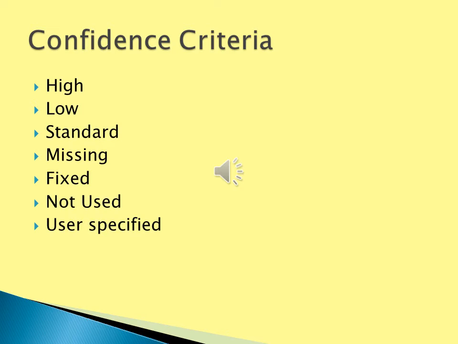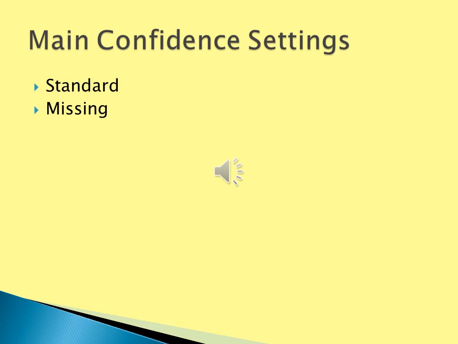All of these have special meanings, but if the experimental data is measured, I suggest using standard, and if it isn't measured, I suggest using missing. To assist in setting up the confidences, a module is created to allow the confidence measures to be assigned automatically for particular variable types and streams. This isn't discussed in much depth here.